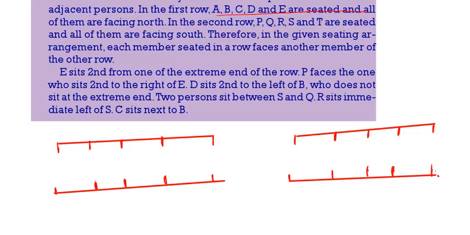All of them are facing north. A, B, C, D, E are north facing. Then P, Q, R, S, T are south facing.